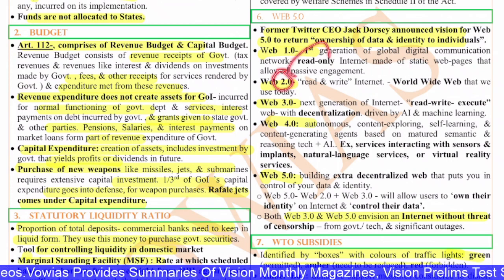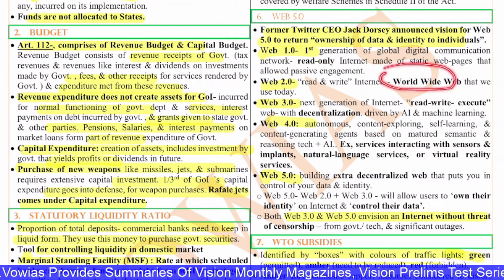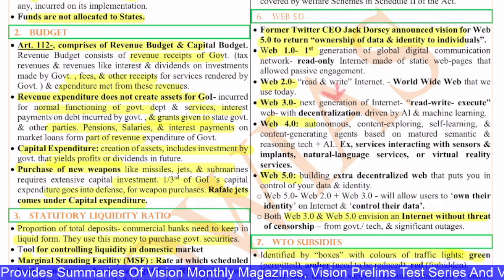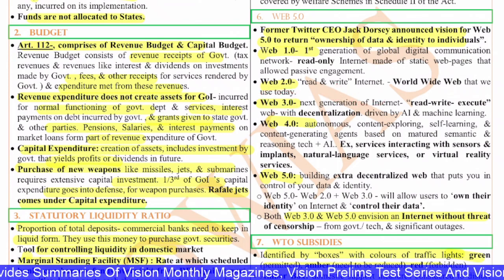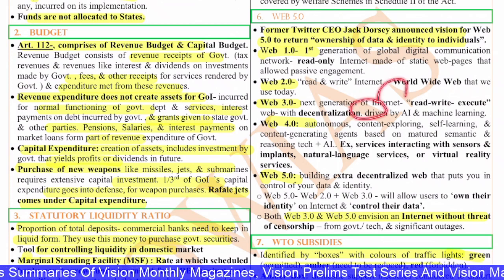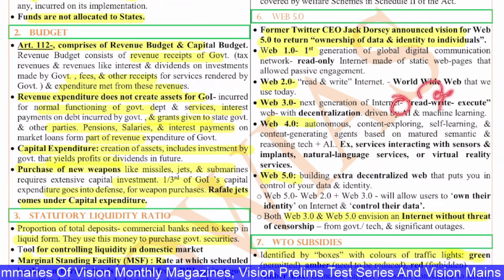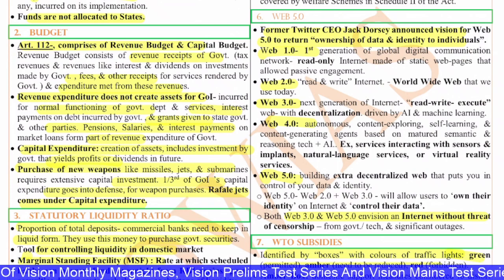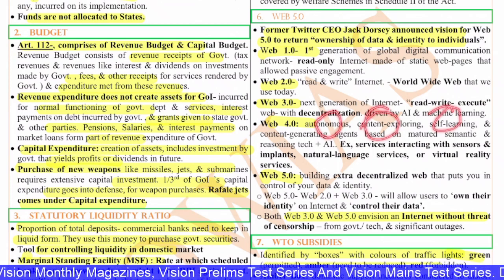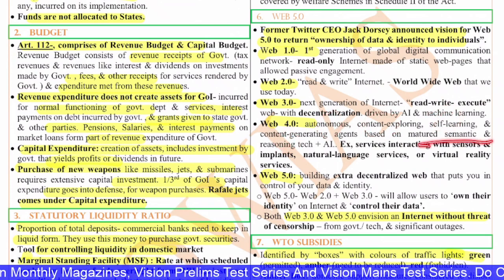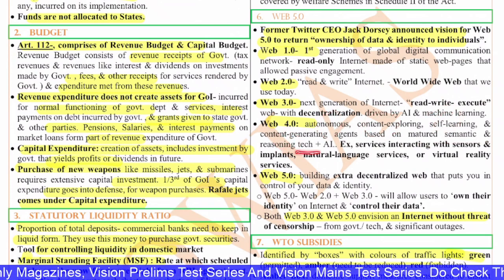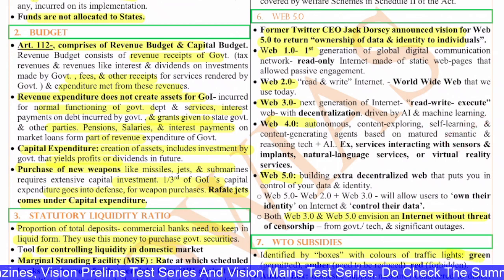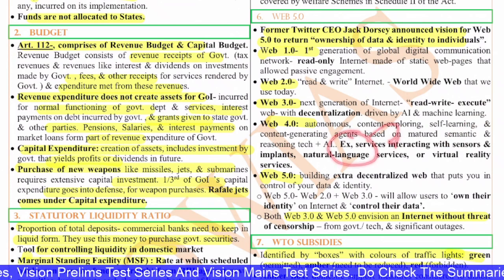Next, Web 2.0 is about the read and write internet. The World Wide Web that we use today is part of this Web 2.0. Next, Web 3.0 is the next generation of internet, the read-write-execute web. With decentralization, it is actually driven by artificial intelligence and machine learning. Next, we have Web 4.0, which talks about autonomous, content exploring, self-learning and content generating agents based on matured semantic and reasoning tech plus AI. Example, services interacting with sensors and implants, NLS services, the natural language services, or virtual reality services.